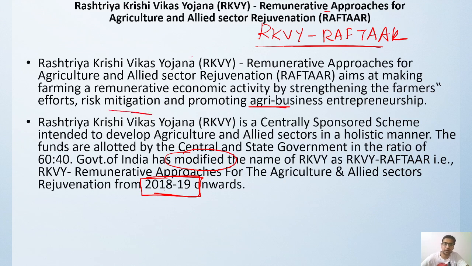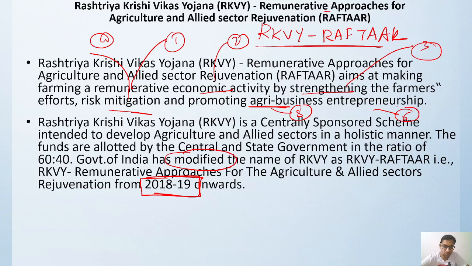So remunerative is the first one; boosting of the economic activity, the second one; then strengthening of the farmer, the third one; then risk mitigation is the fourth one; then agri business is the fifth one; and entrepreneurship is the sixth one. So this is a focus on the overall development of agriculture.